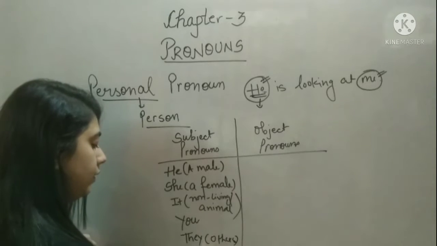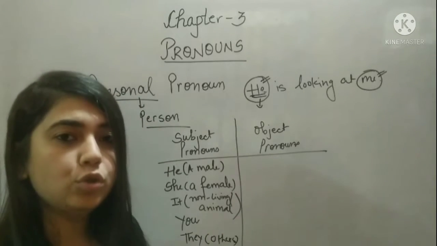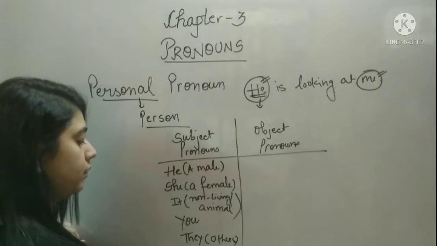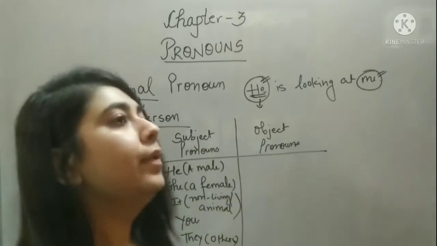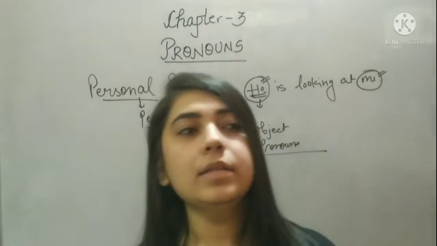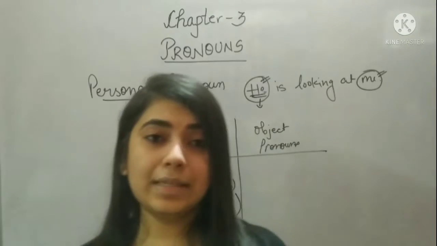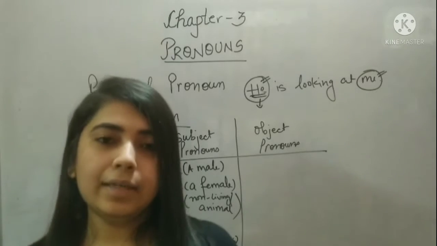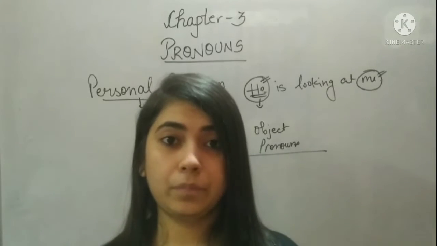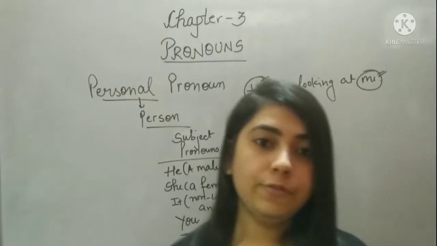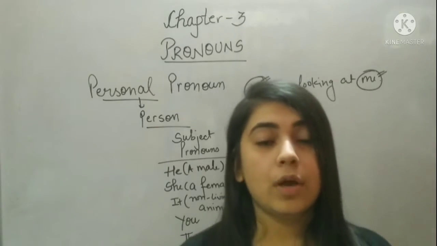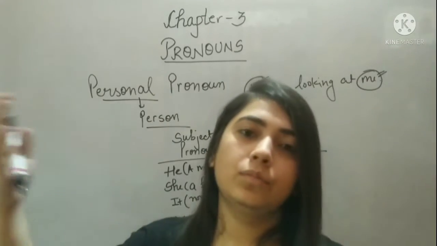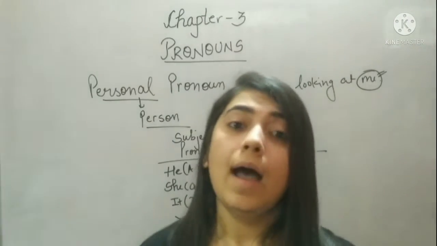And we, when do we use we? We is also used for plurals, but in this case I am included. Okay, for example, I, my brother and my parents are going somewhere. Instead of these three, I, my parents, my brother, I can remove these three. Instead of that, I can use we. Okay. So what is the difference between we and they? We is used when I am also included. They is used when I am not included. That means I am just talking about the third person. I am talking about others.